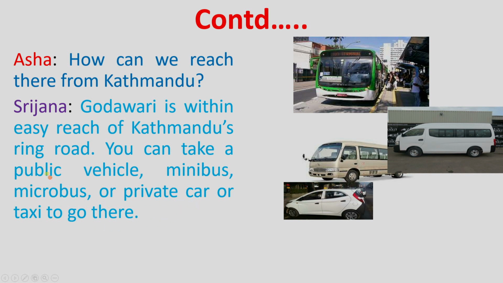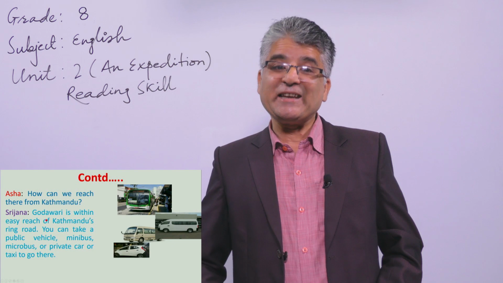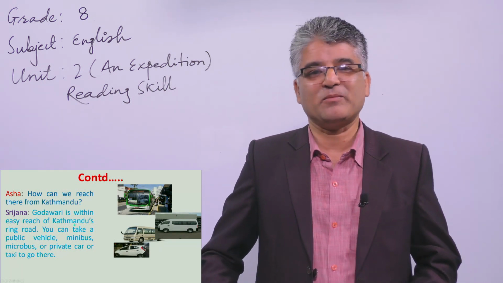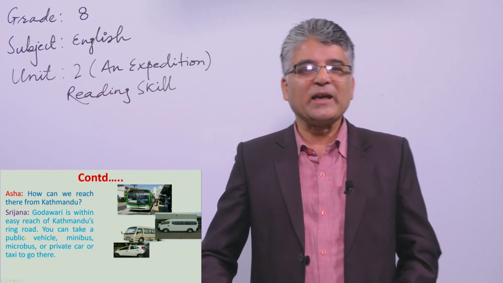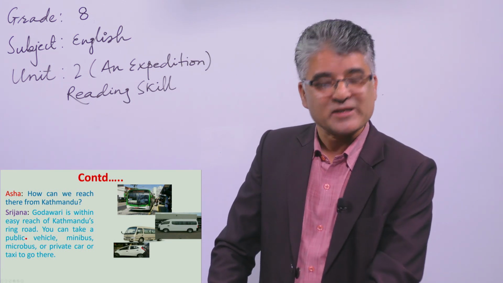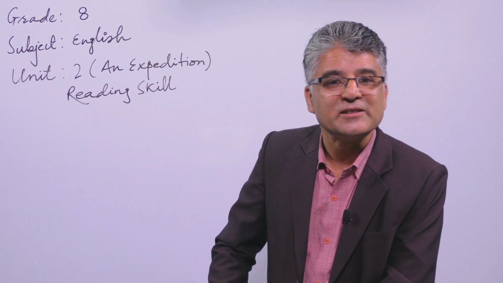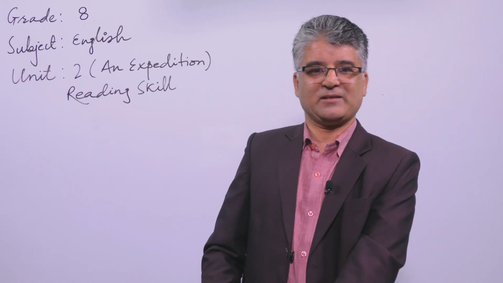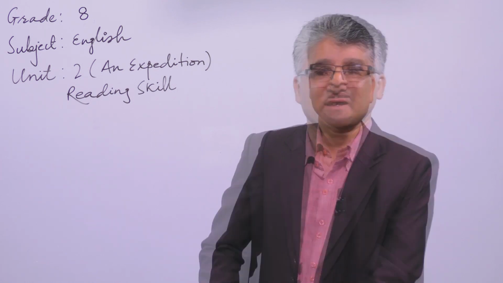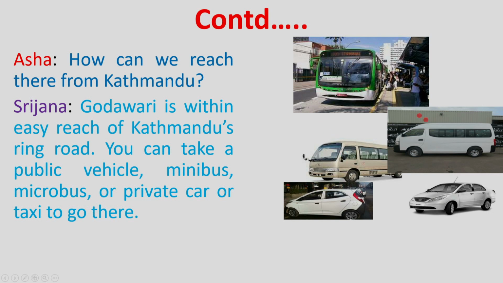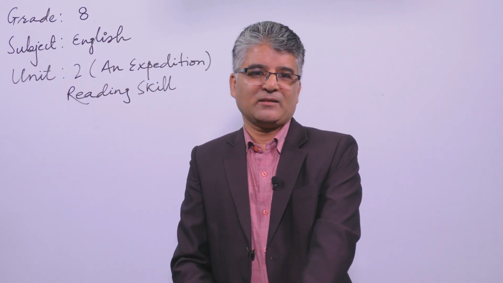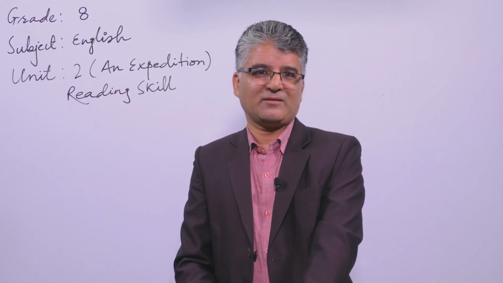That's why it is very easy to reach from Kathmandu's ring road. So it is really an accessible place where people like to visit mostly. See, different vehicles are available around the cities, and you can take any one as per your wish and necessity. Yes, you can go there. Shall we move ahead, dear student? Oh yes, nice.